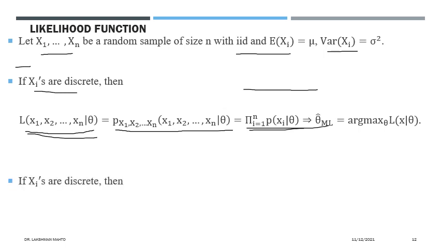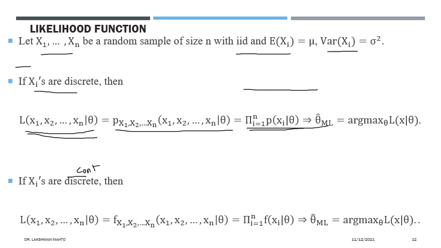Another situation we take: suppose xi's are continuous. That means a continuous random variable will have a probability density. With respect to that, we define the likelihood function again as a product of the probability density of individual members of the sample. Again we get a function here.